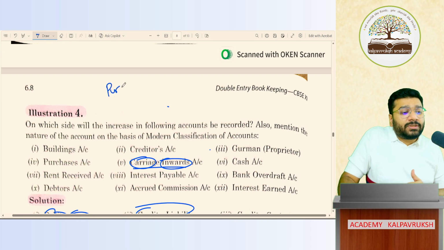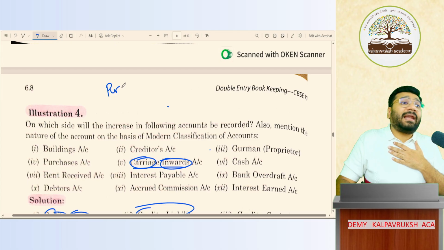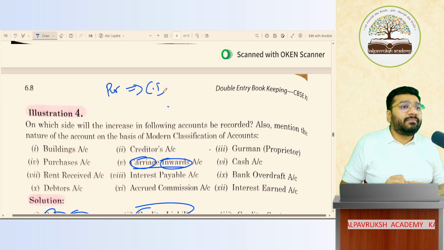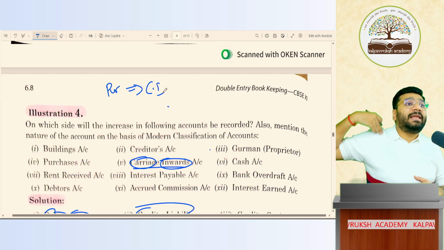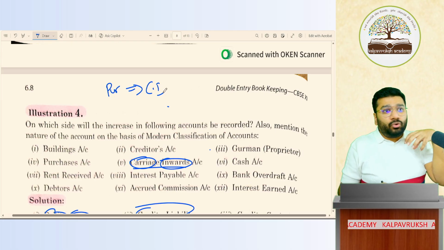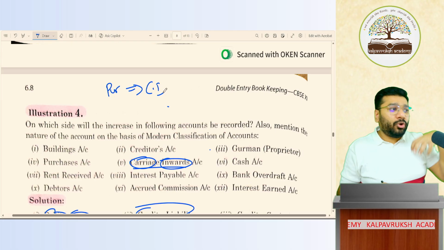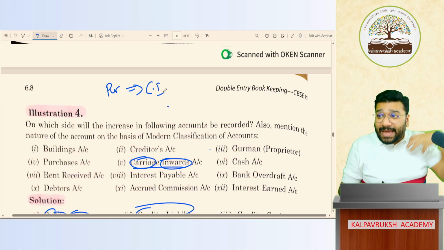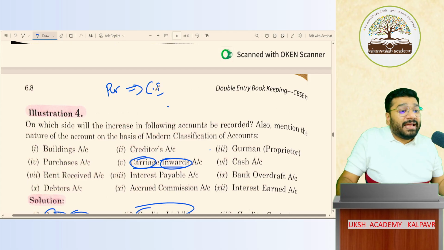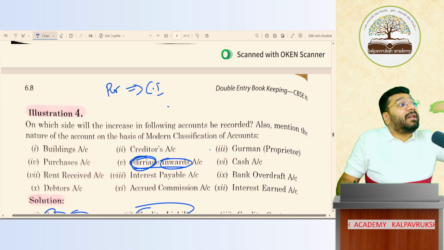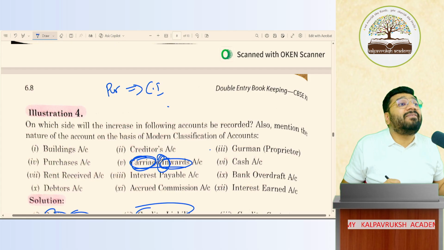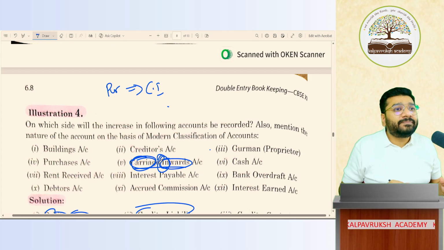When I purchase the goods, I pay transportation charges, no? That transportation charge is called carriage inward. I'm buying goods from Delhi. From Delhi, all the way the goods have come to Coimbatore, no? Other transportation cost I am paying. I am paying the transportation cost for the goods that are coming inside the business. Hence it is called carriage, meaning transportation charges for the goods that are coming inside the business. That is carriage inward. What is carriage outward?